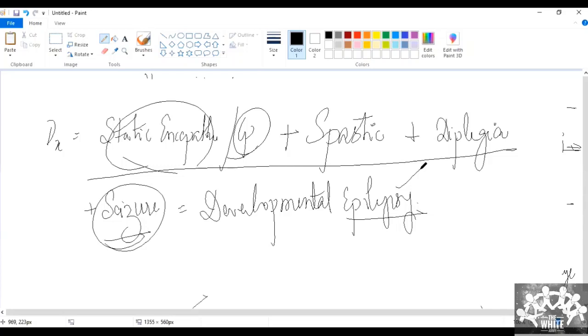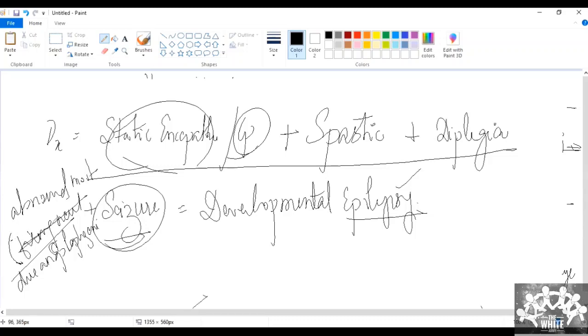So what is a seizure? Seizure is any abnormal activity in the brain. Abnormal firing of neurons due to an epileptogenic focus. Sorry, abnormal movement due to an epileptogenic focus. This is called seizure.